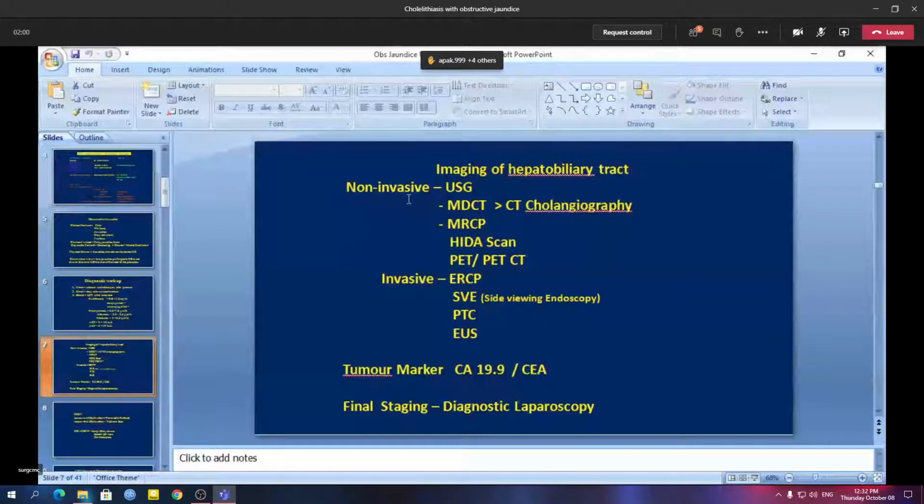So the first non-invasive imaging that can be employed in obstructive jaundice is ultrasonography. If you talk about ultrasonography, there are various modes of ultrasonography. Normally the first investigation that we do is the transabdominal ultrasonography. Ultrasonography can also be done by endoscopic means. When we do that, that is called endoscopic ultrasonography.